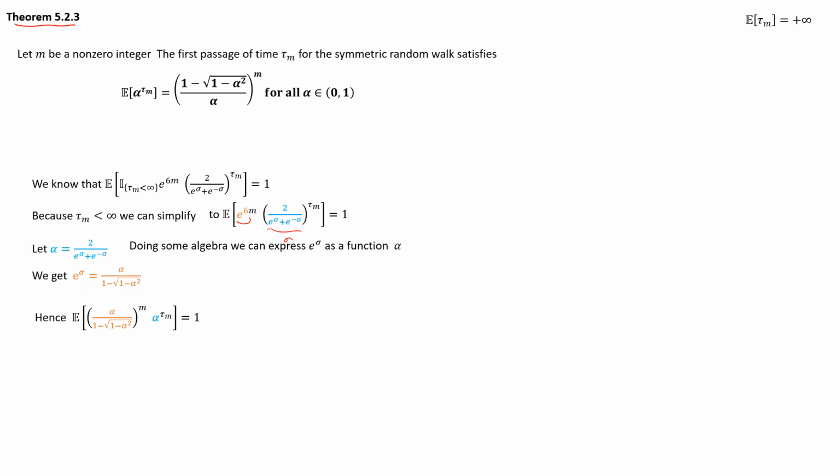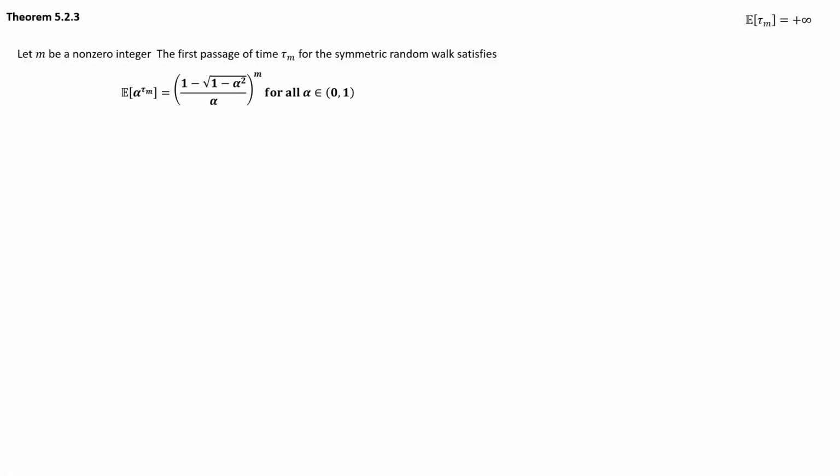So this is a good start for us. Now what we can do is take the term that is not random. If you pay attention, the only random variable here is tau m, so all of this other stuff is a constant. We can take it out and move it to the other side of the equation, and then we get exactly the property that we're trying to show.